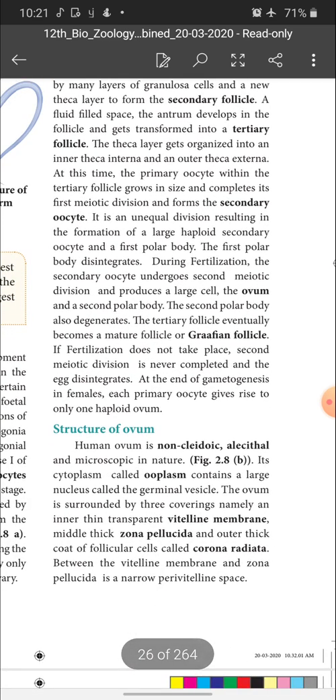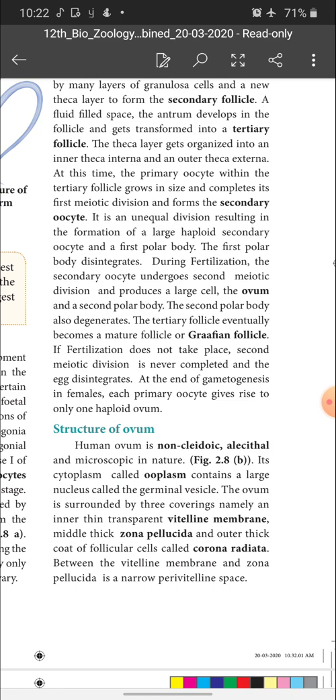Next, see the structure of ovum. The human ovum is non-cleidoic, alecithal and microscopic in nature. Its cytoplasm called ooplasm contains a large nucleus called the germinal vesicle. The ovum is surrounded by 3 coverings, children. What are the 3 coverings? Namely, the inner thin transparent vitelline membrane, which covers immediately over the egg. Over the vitelline membrane, the middle thick zona pellucida and the outer thick coat of follicular cells called corona radiata. So, these are the 3 layers which cover the ovum.